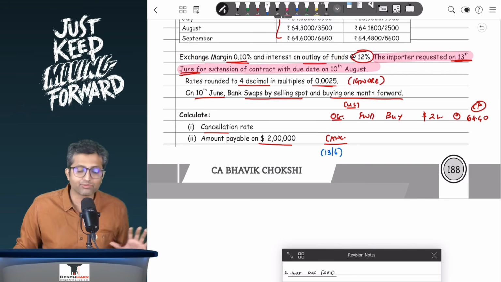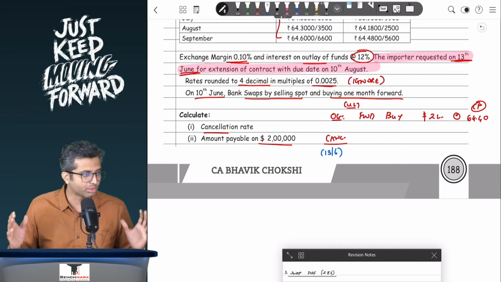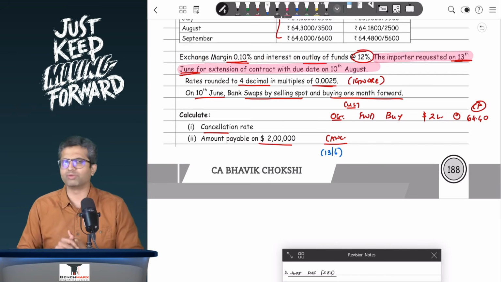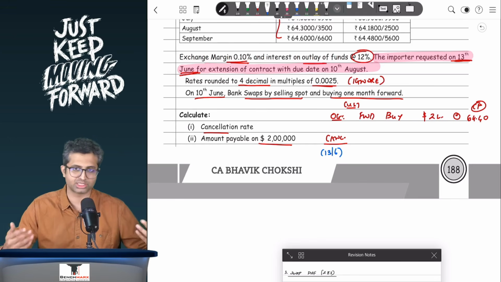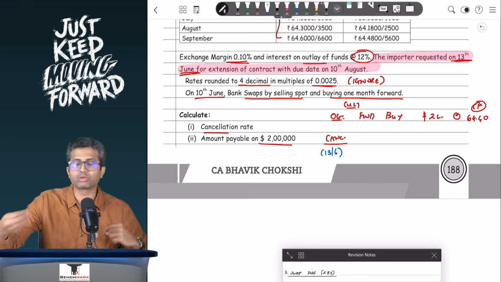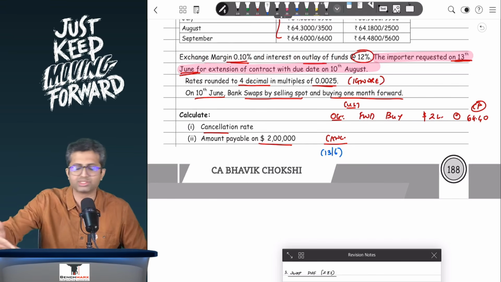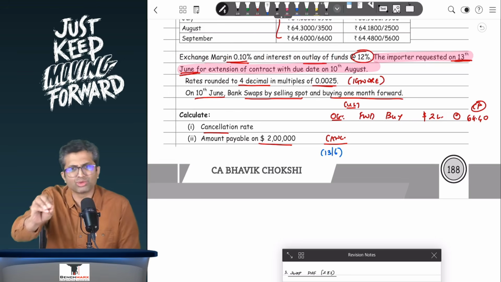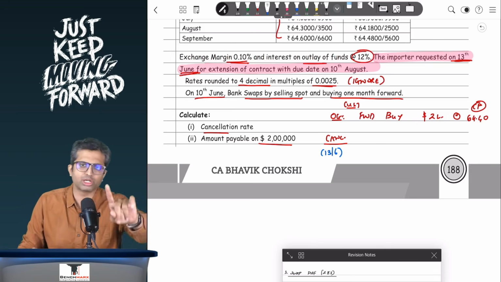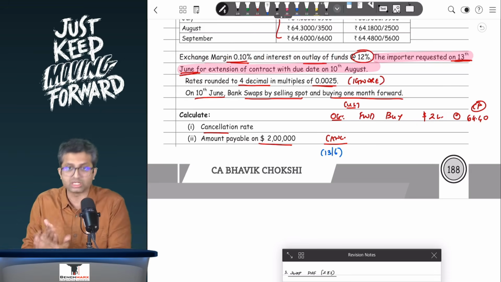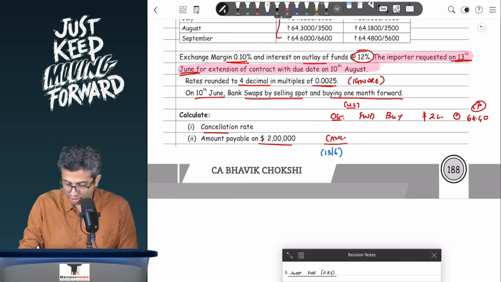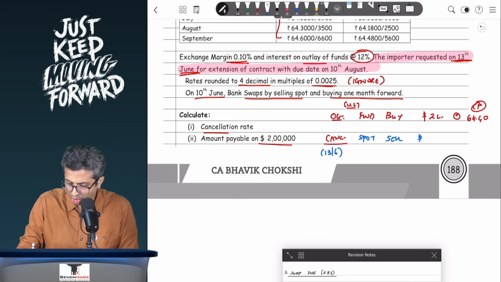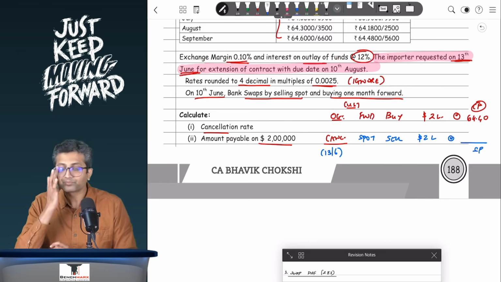Remember, a temptation for you over here would be, you would say the contract will automatically cancel on 10th of June. Well, FEDAI, in order to make it easier for the customer, has said that, well, when he or she comes, it's just a 2-3 days gap. When you are calculating the charges, show him or her the rate when the customer comes. Ideally, it could have been the 10 June rate, though FEDAI rules require you to take the 13 June rate, that is the rate when the customer comes, and hence you will take that. So on 13 June, you will take the spot sell, again $2 lakhs at a particular rate. This is like the selling price for the customer.